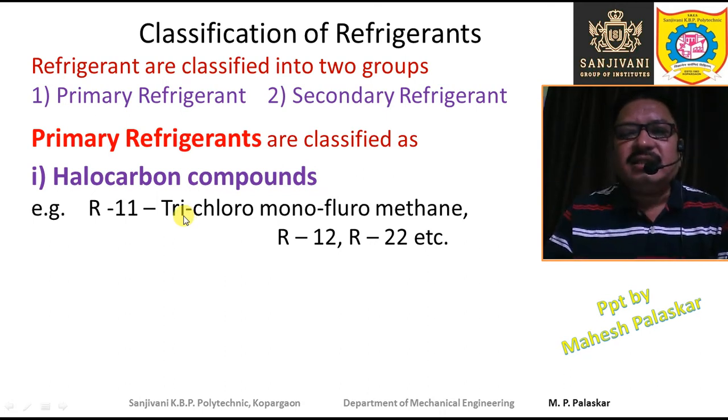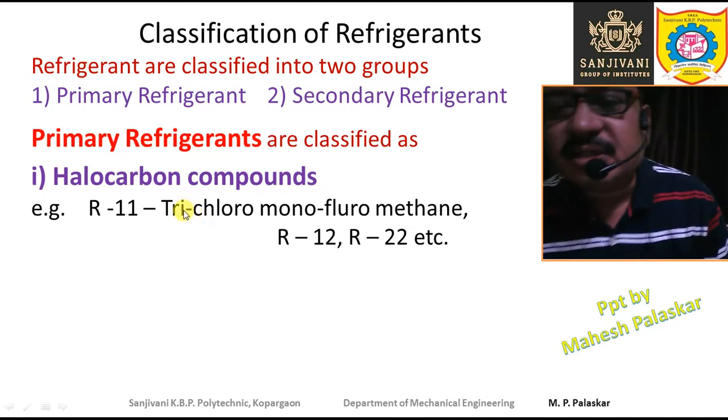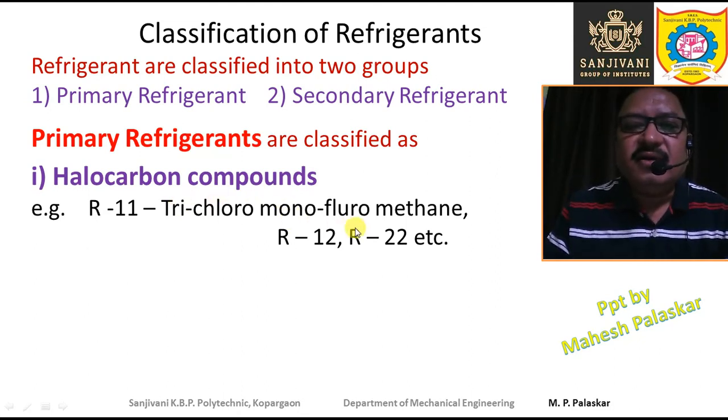Halogen means bromine, chlorine, fluorine, iodine, etc. These elements are called the halogens. So the hydrogen atoms are replaced by the halogen atoms, maybe the fluorine atom or the chlorine atom or the bromine atom,